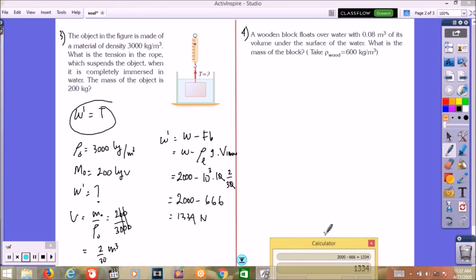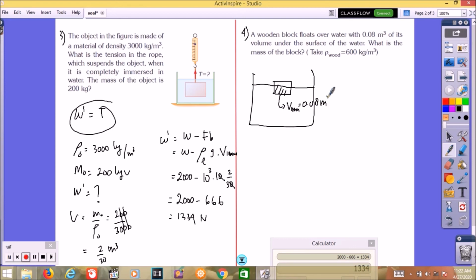Number 4. A wooden block floats over water with 0.08 meter cube of its volume under the surface of the water. What is the mass of the block? Let's say this is a container containing water, and there is a block right here, and the volume immersed here is 0.08 meter cube. What is the mass of the block?